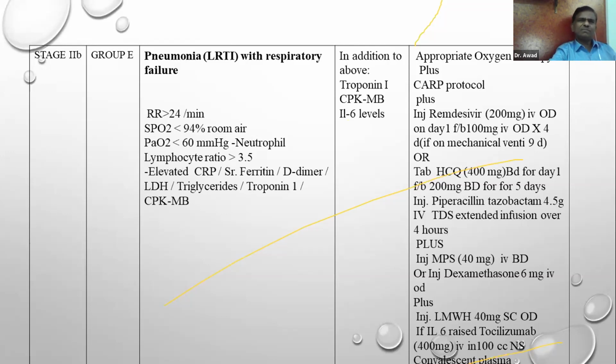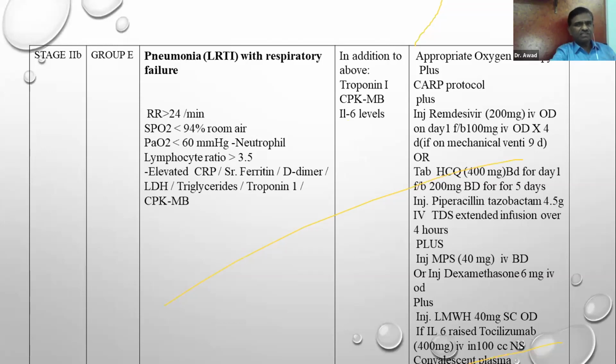Prone position has been practiced by us for almost 25 years now, and this is not a new technique, and this is not only a technique to be made available for COVID pneumonia. It is to be given for all ARDS patients, irrespective of the etiology of the ARDS. So prone position is one of the modalities to improve the oxygenation. That prone position has to be given around 12 to 18 hours.